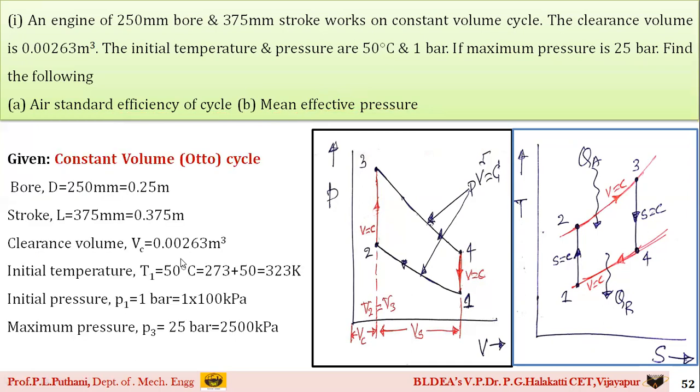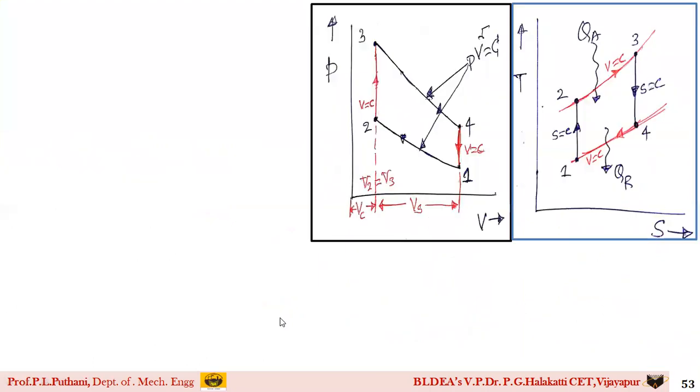Now, as discussed, I have written the given data here. You can see I have written all the things: the bore value, stroke value, clearance volume Vc, T1 in Kelvin, pressure in kilopascal P1, and similarly P3. Now we shall move on to the simplification part, how to get the values. To get the value, students, we have to find out the thermal efficiency.